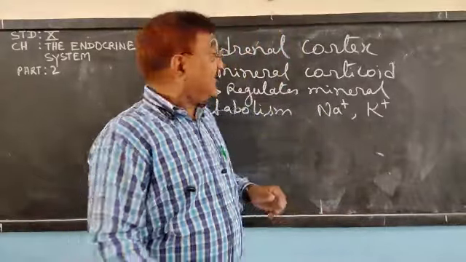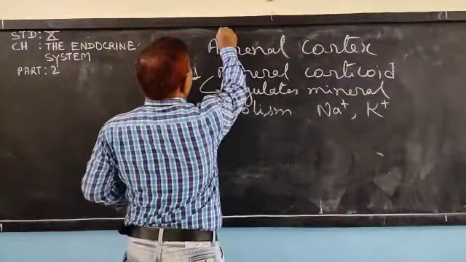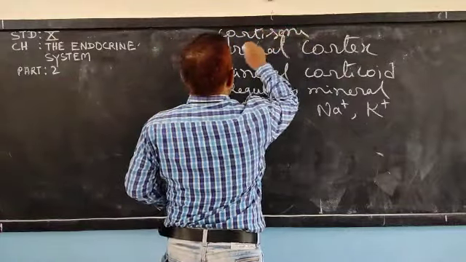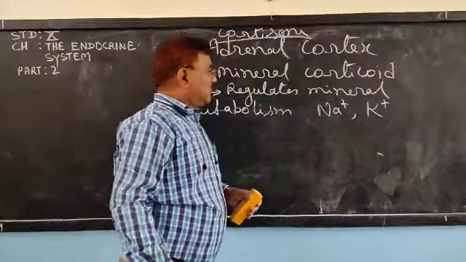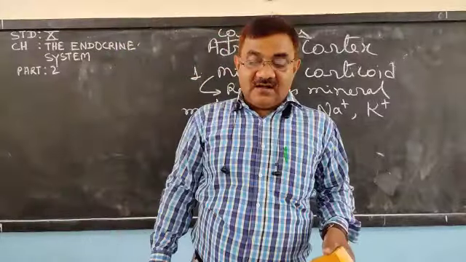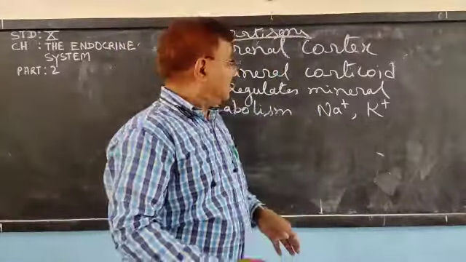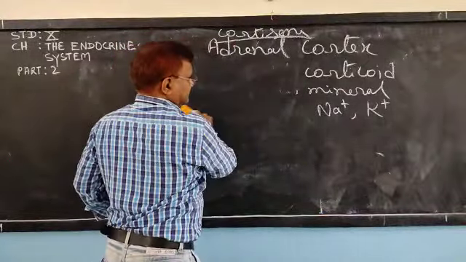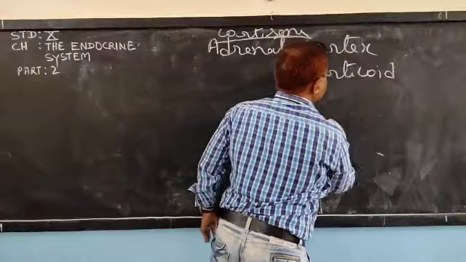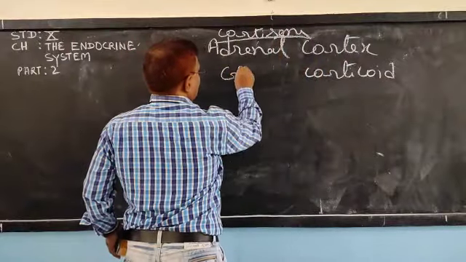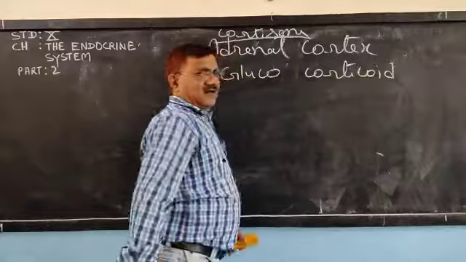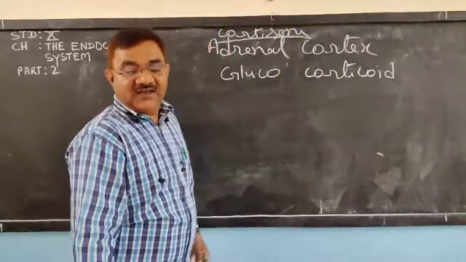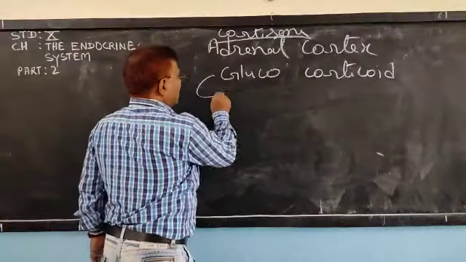Okay, cortisone, adrenal cortex releases cortisone, and of the two, one we have discussed, mineralocorticoid, and the other is glucocorticoid, which regulates carbohydrate, protein and fat metabolism.